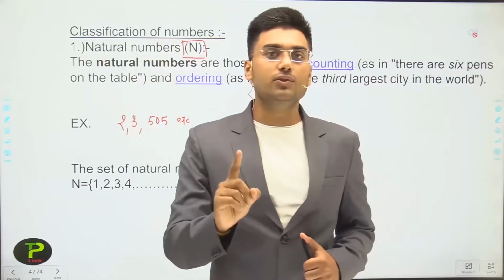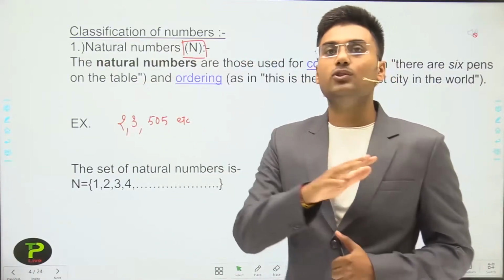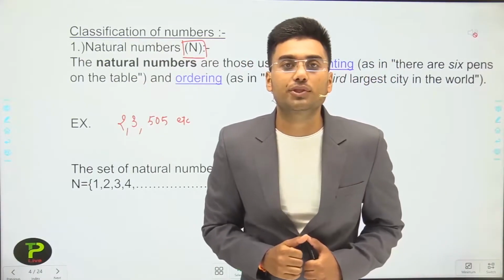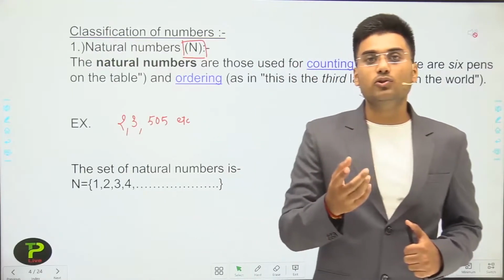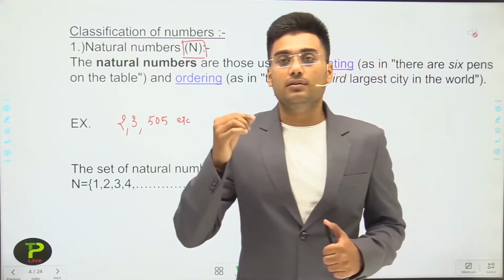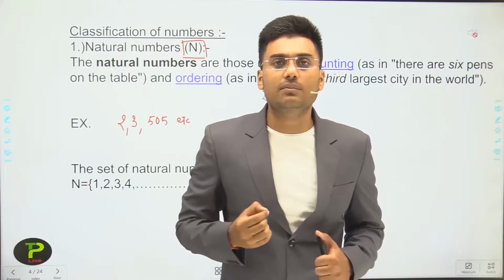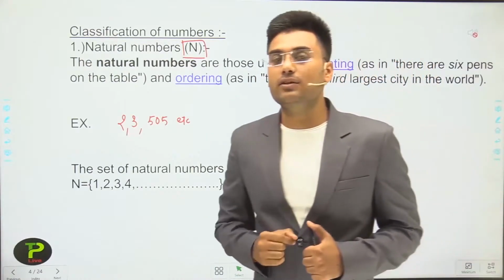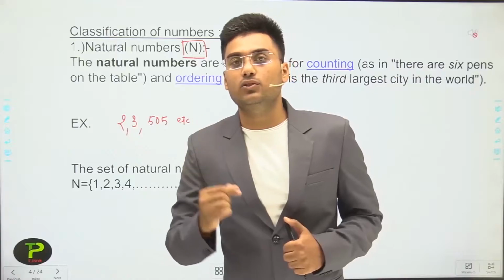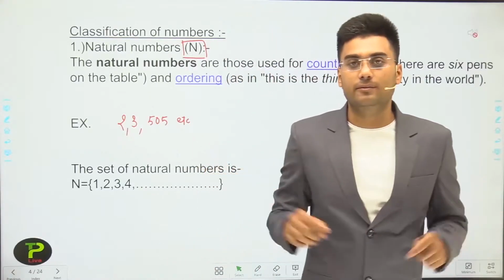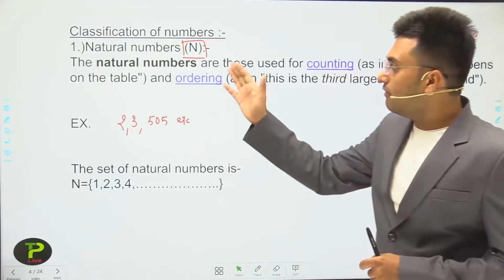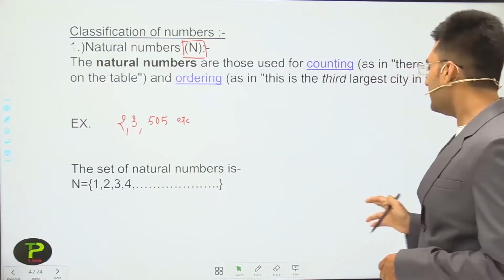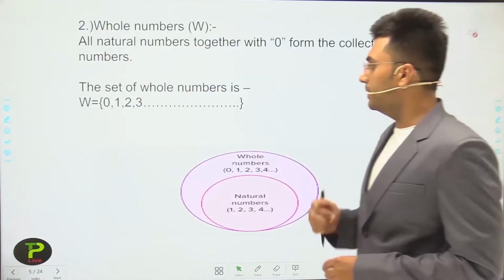If someone asks you what the largest natural number is, you don't have an answer. But if asked for the smallest natural number, your answer is 1. We cannot identify the largest natural number.